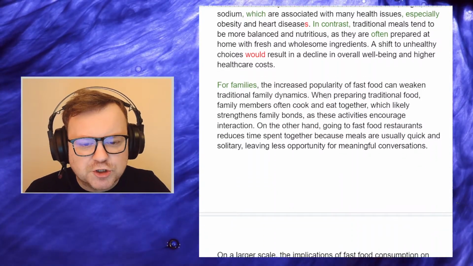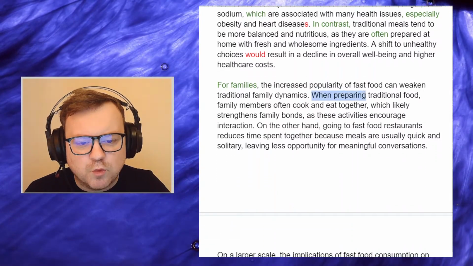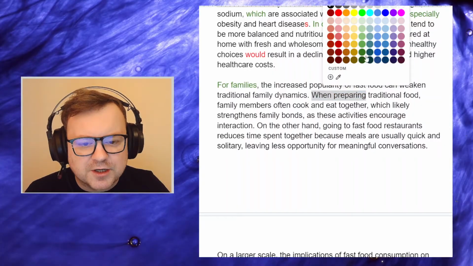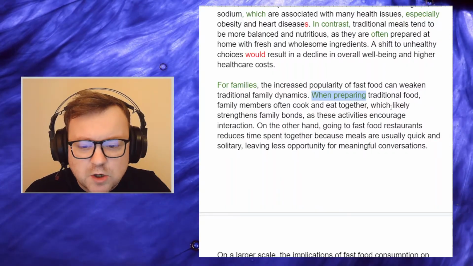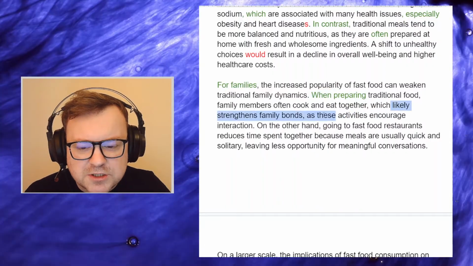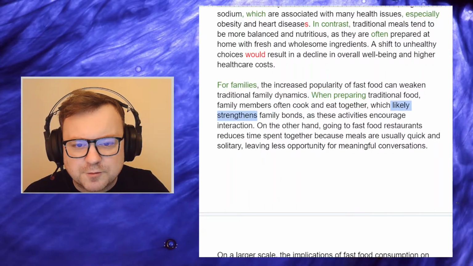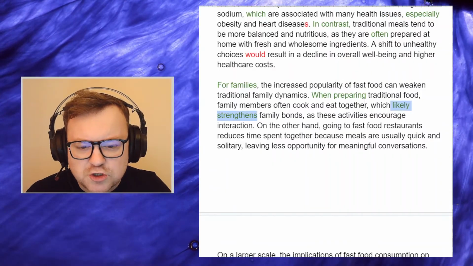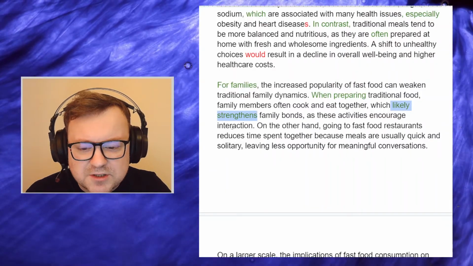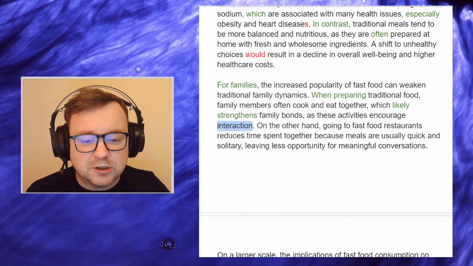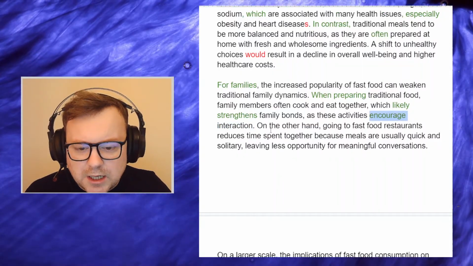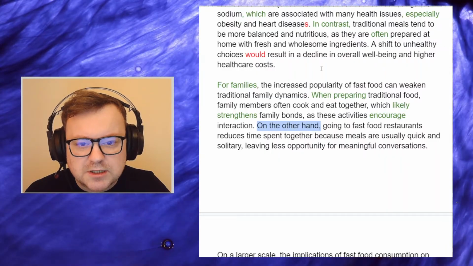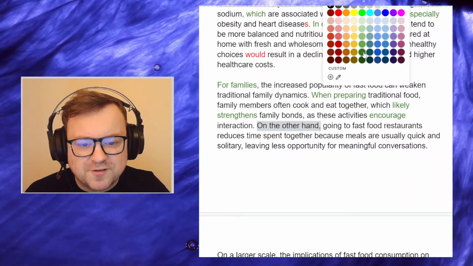When preparing traditional food, really like this use of when plus gerund. Very, very nice. When preparing traditional food, family members often cook and eat together, which likely strengthens family bonds, as these activities encourage interaction. Love this use of likely as an adverb here. Absolutely agree, and encourage interaction, just beautiful vocab. On the other hand, great signposting language. Now we're going to talk about fast food, I guess.